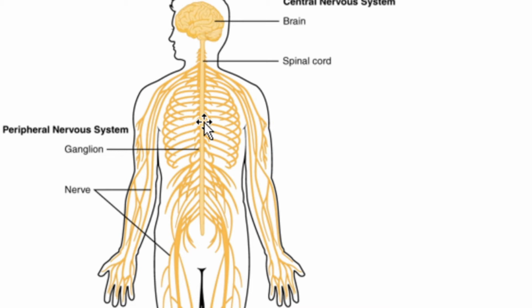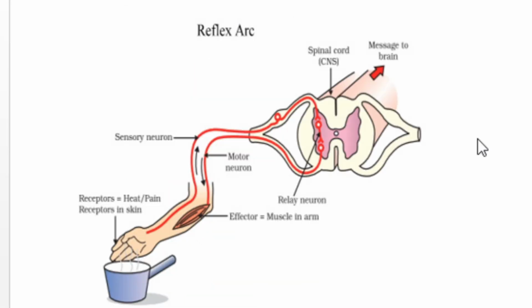Now, let us see reflex action in detail. This picture explains the process of reflex action. Here you can see the passage of nerve impulse. This red colored part indicates the passage of nerve impulse. It starts at the receptors.